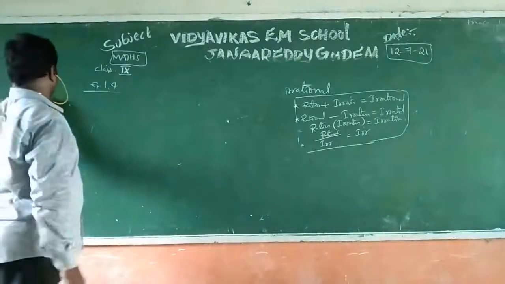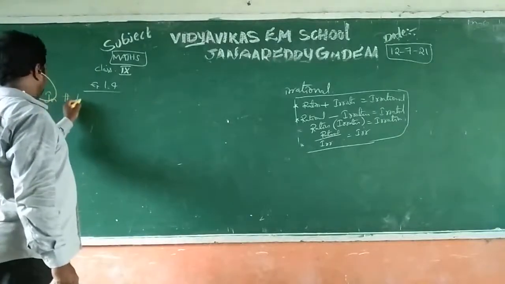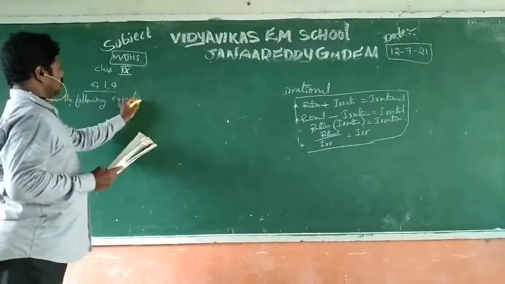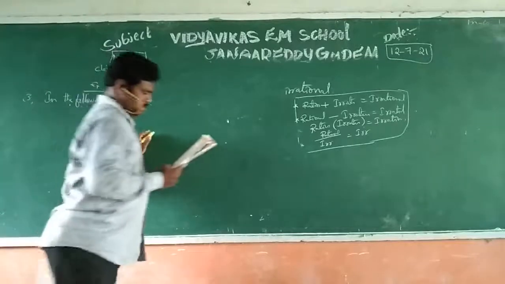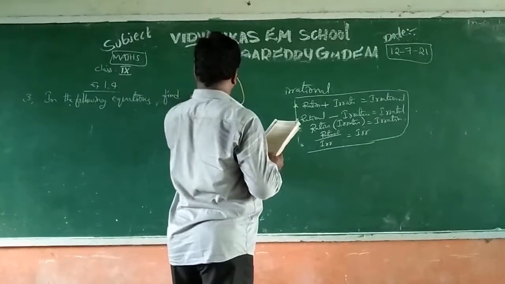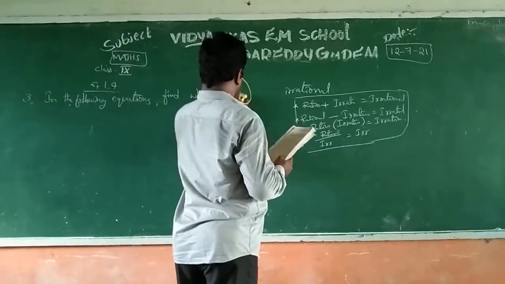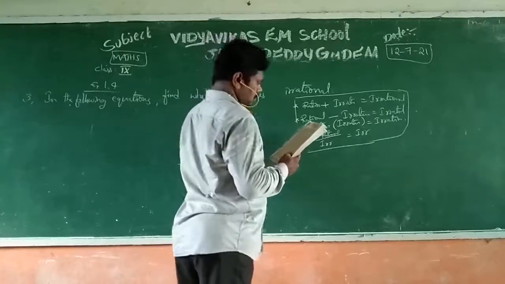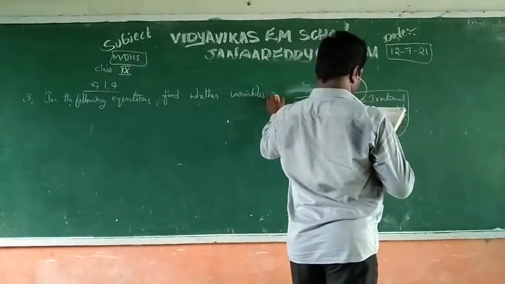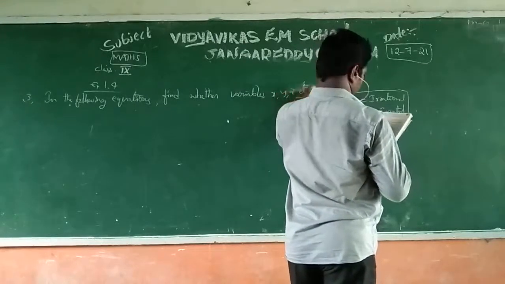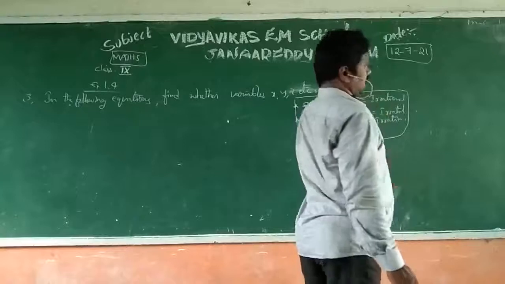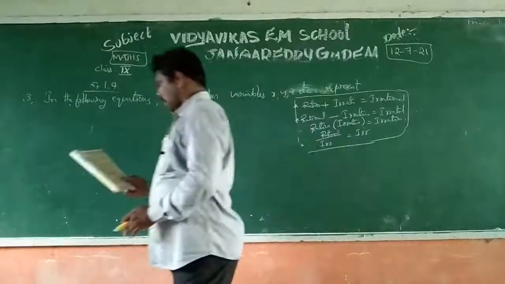In the following equation, find whether variables x, y, z etc. represent rational or irrational numbers.